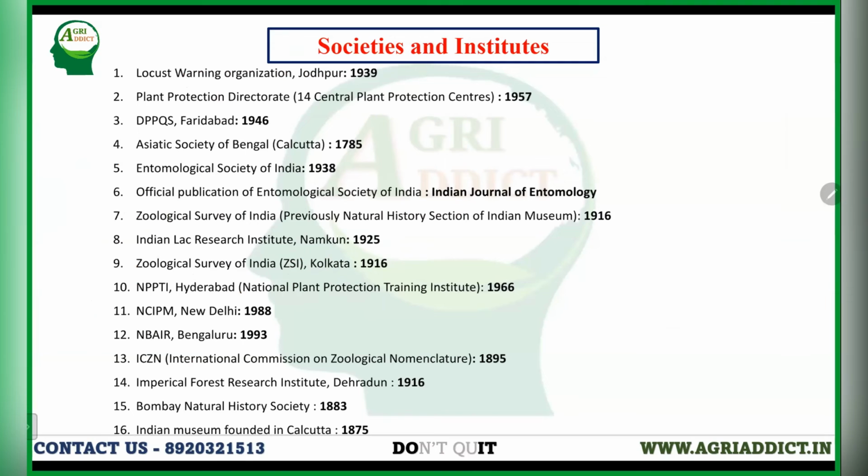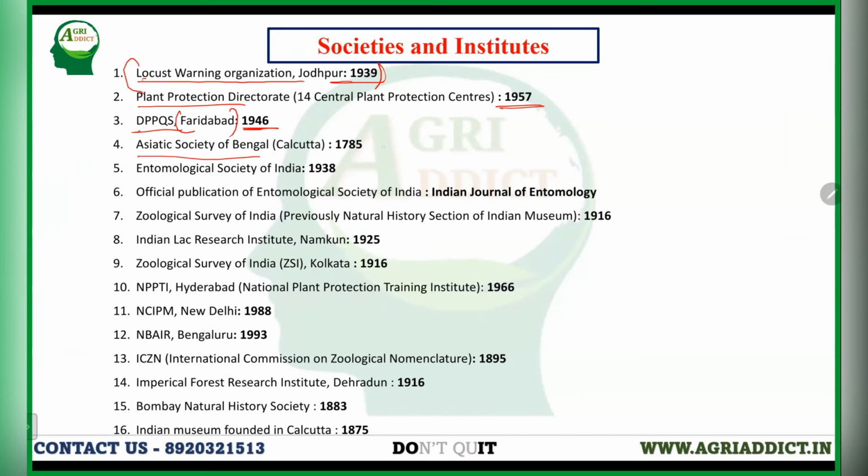Next. Different societies and institutes in India, like the Locust Warning Organization, that was established in 1939 in Jodhpur. The Plant Protection Directorate was established in 1957. The DPPQS, that is Directorate of Plant Protection, Quarantine and Storage, was established in 1946 in Faridabad.